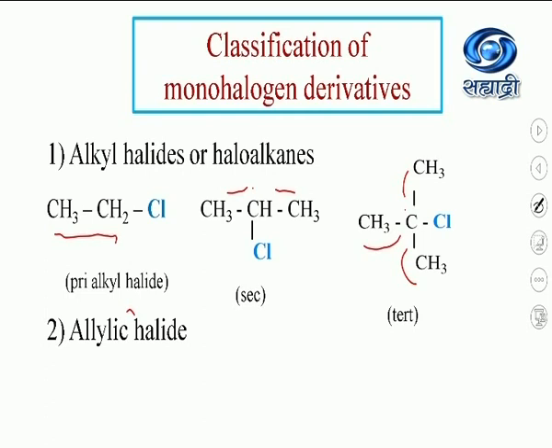Next one is allylic halide. Allylic halide is one in which the halogen atom is bonded to an sp3 hybridized carbon, which in turn is bonded to an sp2 hybridized carbon atom. Now recall your memory for the types of hybridization.